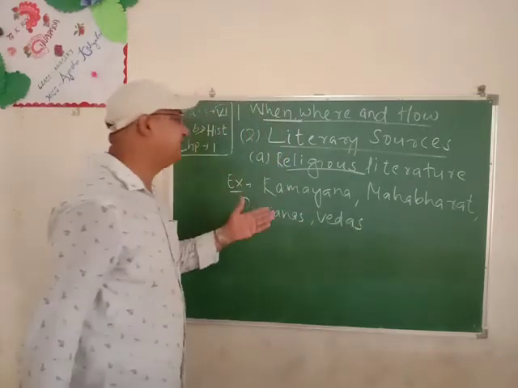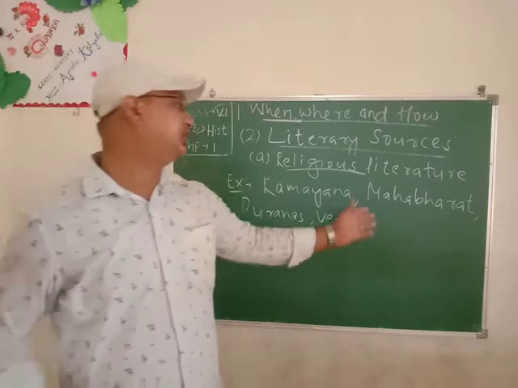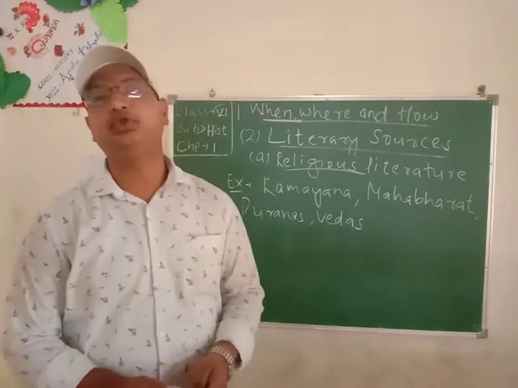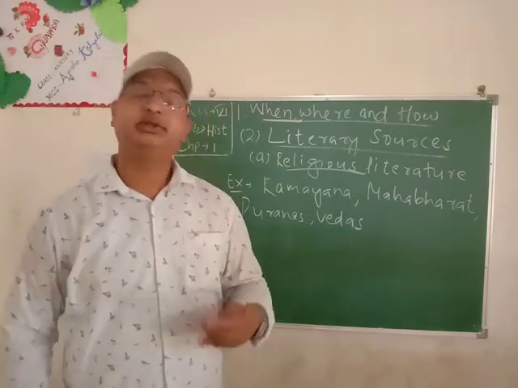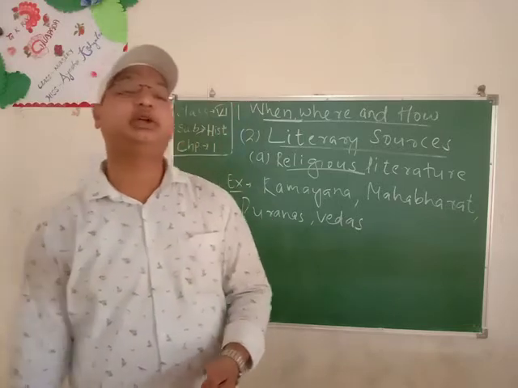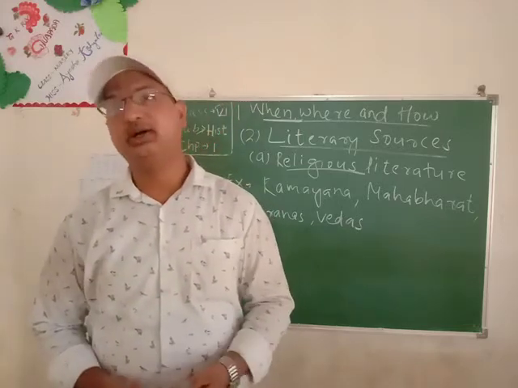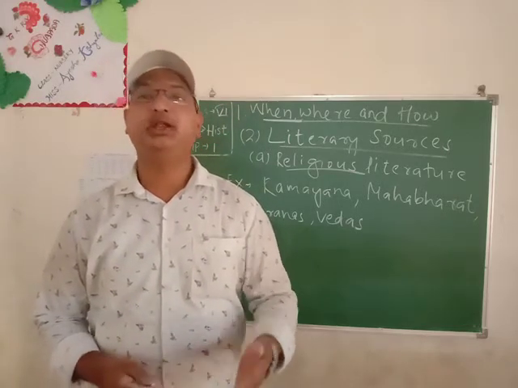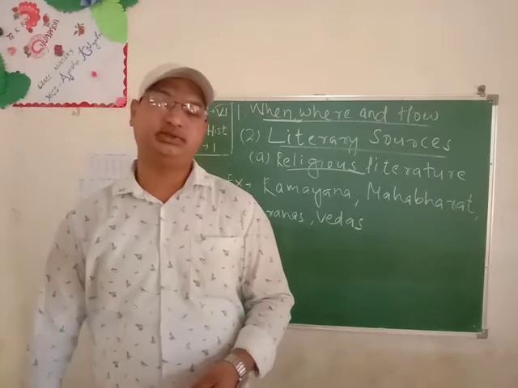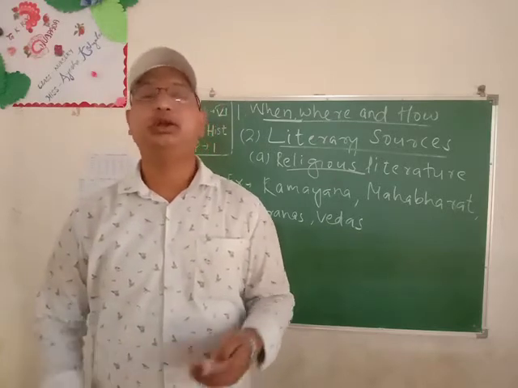Students, these are some examples of religious literature, especially about the Hindu religion. Then students, there are also other religious literatures like those of the Jains, the Jain Angas and the Buddhist Tripitakas. They are also important religious literature.